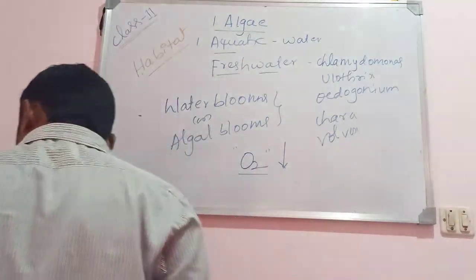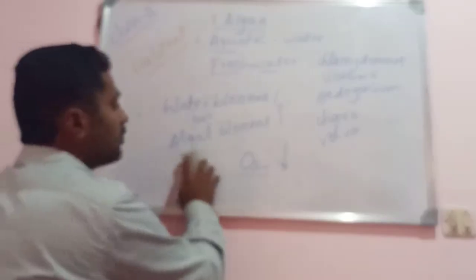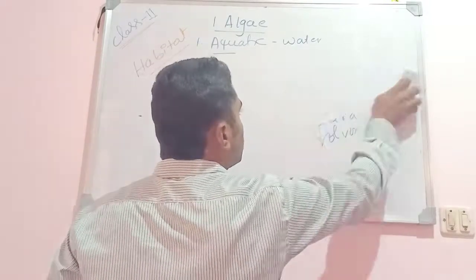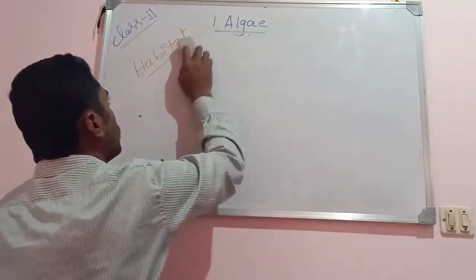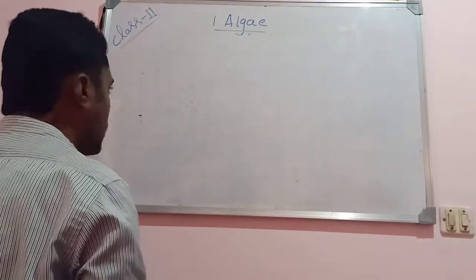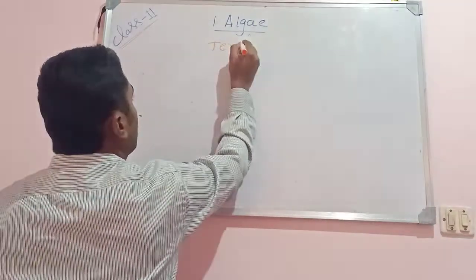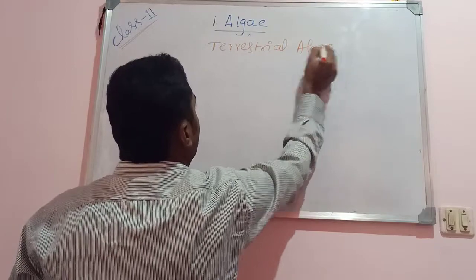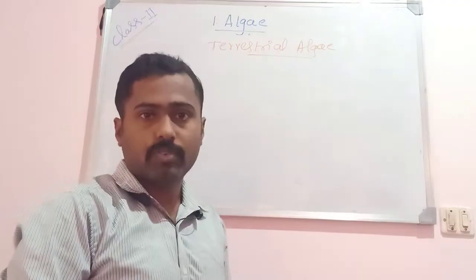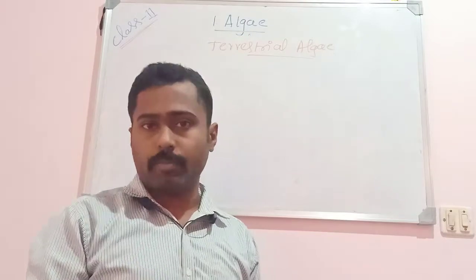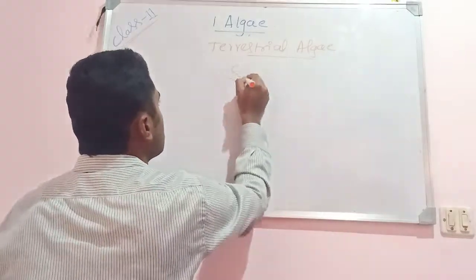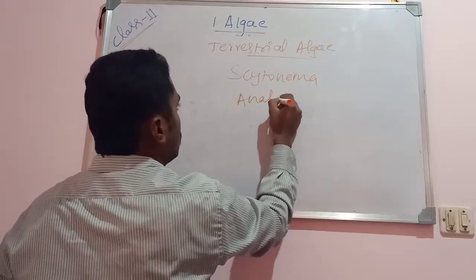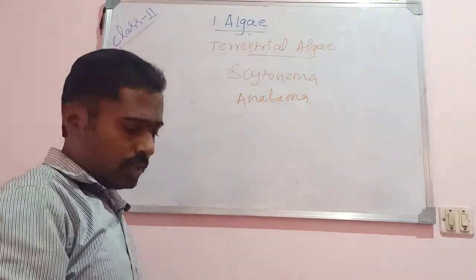So this is about the aquatic algae, the algae that is found in water, either freshwater forms or marine water forms. Then terrestrial algae means the algae which are found on the surface of the soil, including some members of cyanobacteria, like Cytonema, Anabaena or Nostoc. They can grow on the surface of the soil.